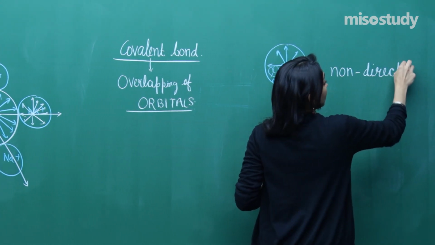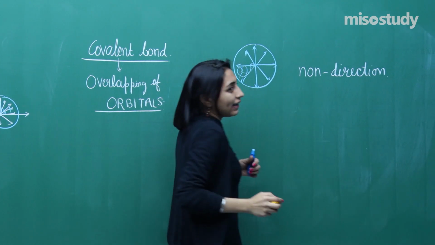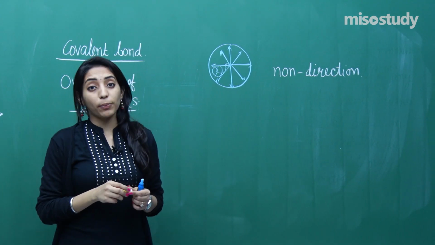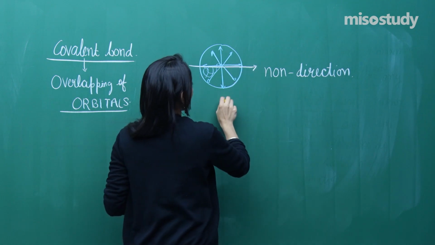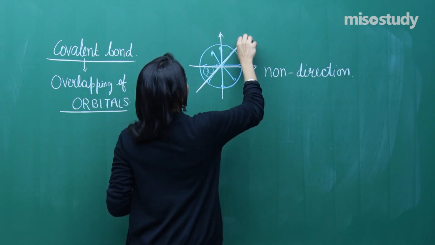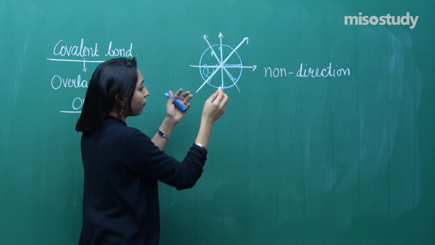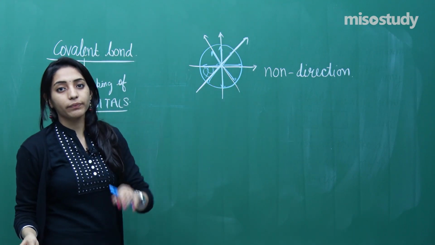So you can't specify the direction that, ma'am, on x-axis the electron density is more compared to y-axis. Whatever the electron density is, it is the same here, the same here, the same here. So everywhere the electron density is the same.